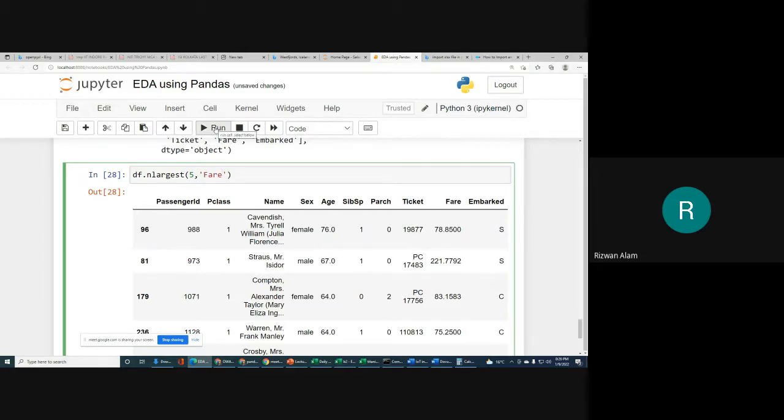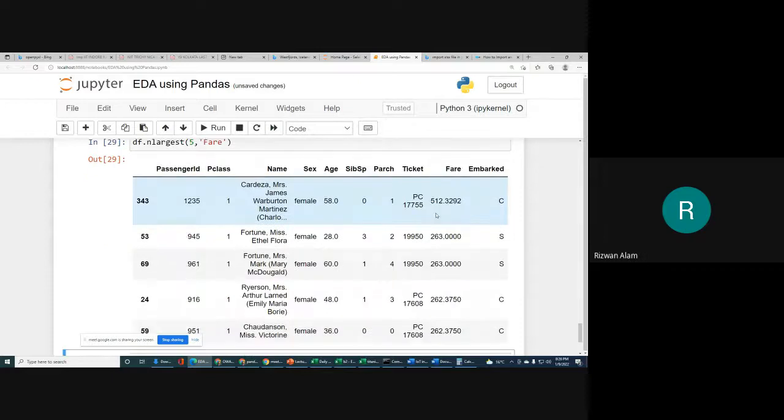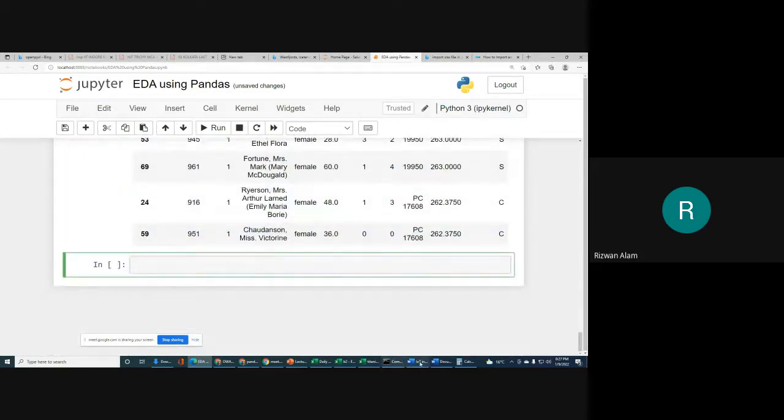Okay, so you can see in fare we have 512. So this will be the maximum fare. Like that we can check with the help of the nlargest function.